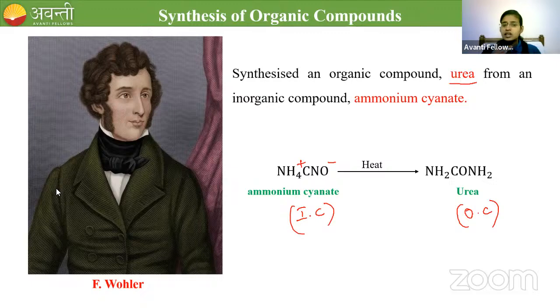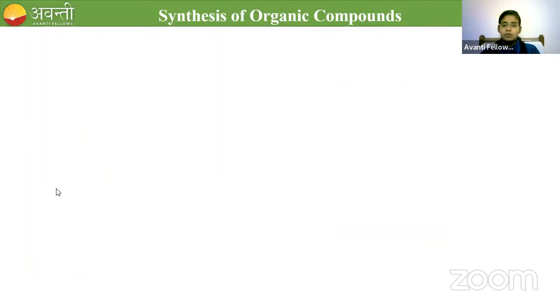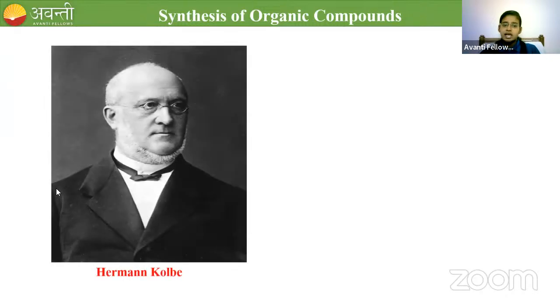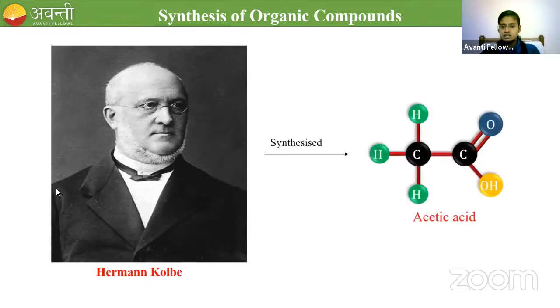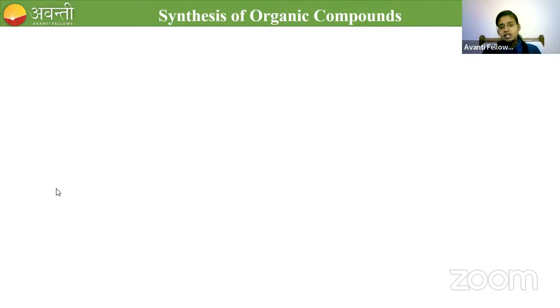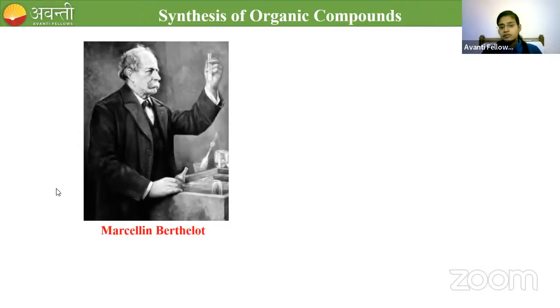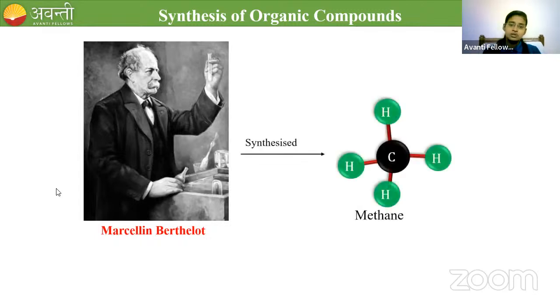So he was arguing with that, and later on many people came up, and one among them is Hermann Kolbe. Hermann Kolbe synthesized an organic compound called acetic acid. CH3COOH is acetic acid, and he synthesized it in his laboratory. After Kolbe, Marcelin Berthelot came. He synthesized CH4. What is it? Methane.